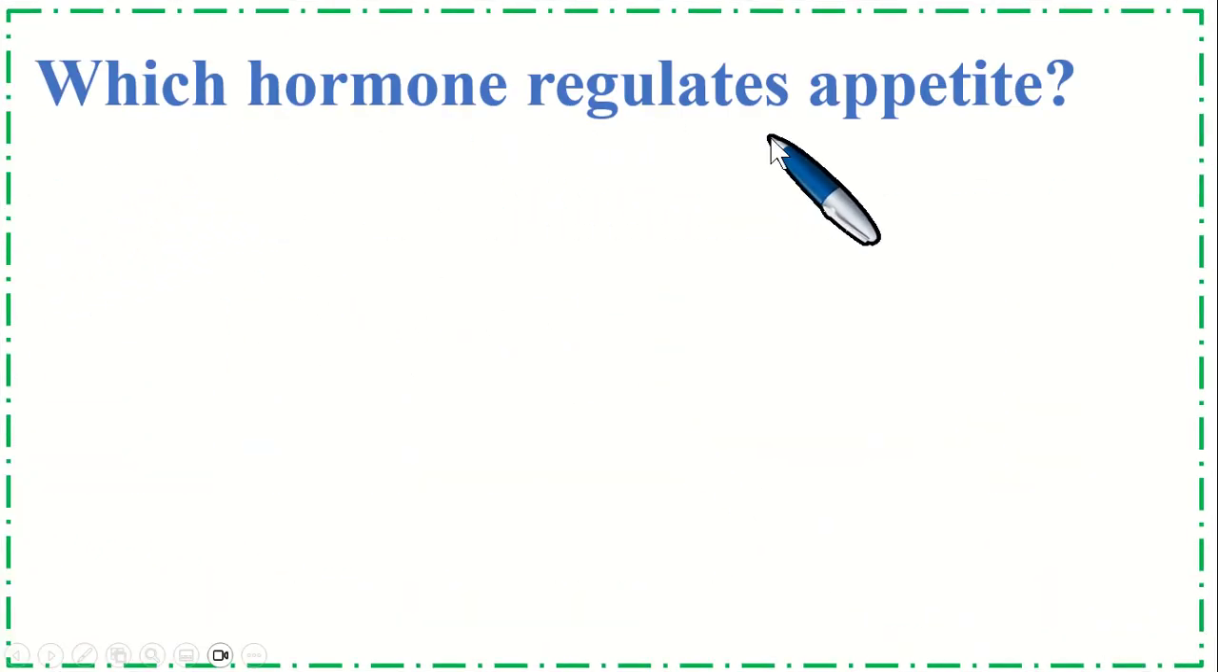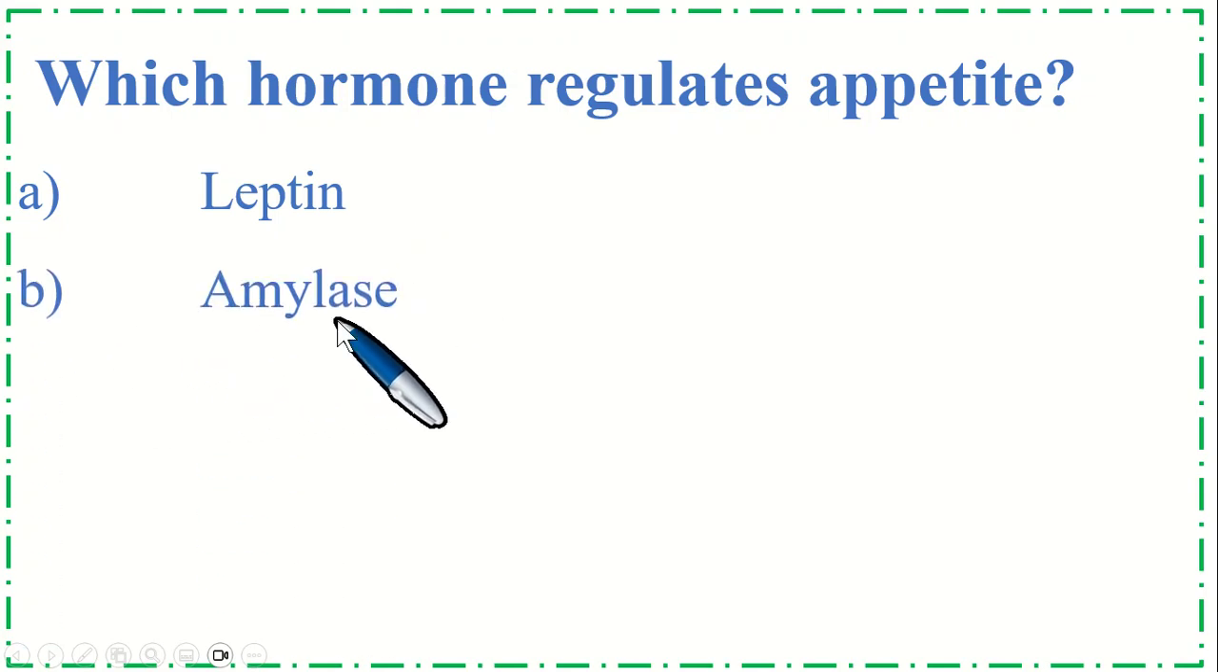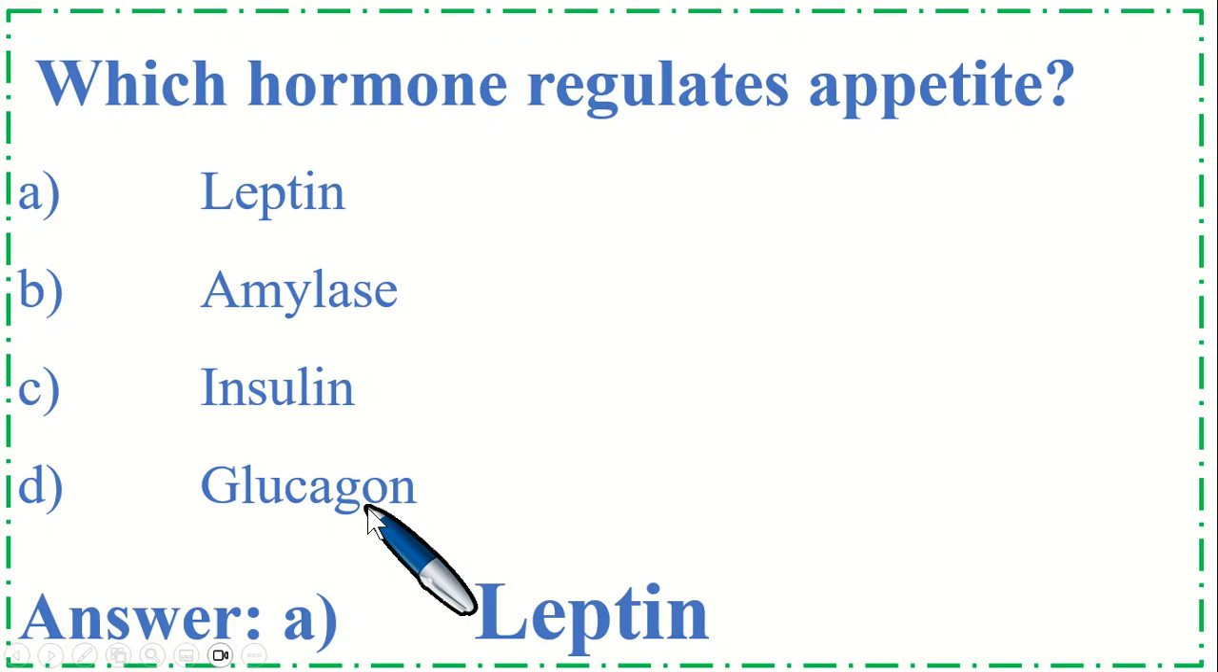Which hormone regulates appetite? Option A, leptin, B, amylase, C, insulin, and option D, glucagon. So the correct option is A, leptin.